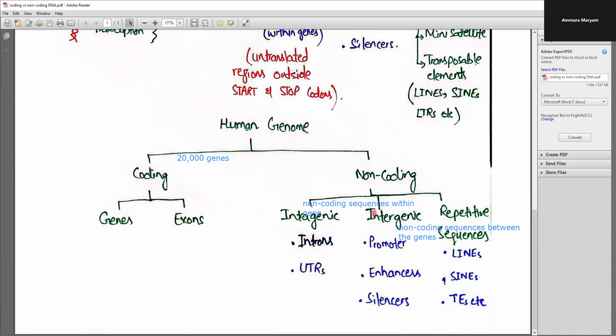For example, promoters, enhancers, and silencers. These promoters are required for the initiation of the transcription process. Next are the repetitive sequences. A major chunk of the sequences is the repetitive sequences. These are the LINEs, SINEs, etc. that we'll discuss in our next lecture.